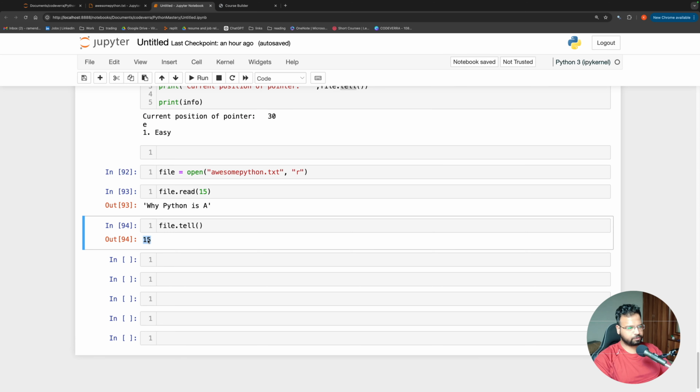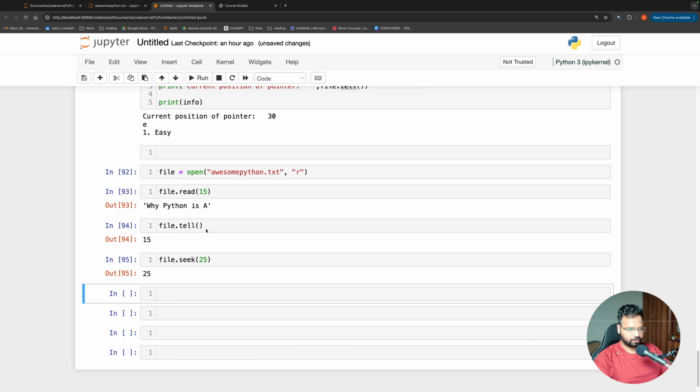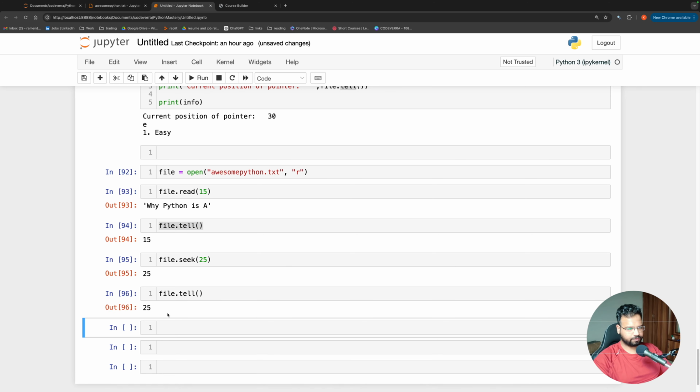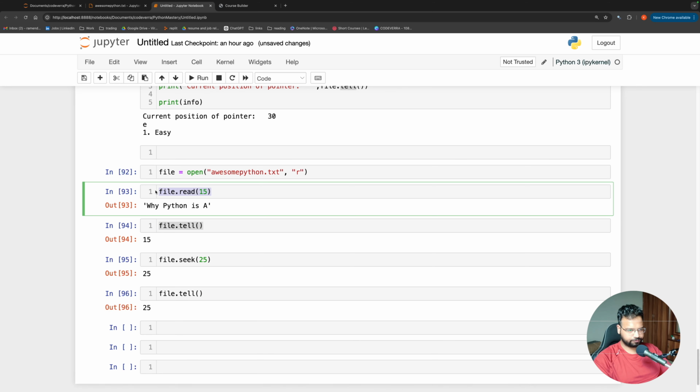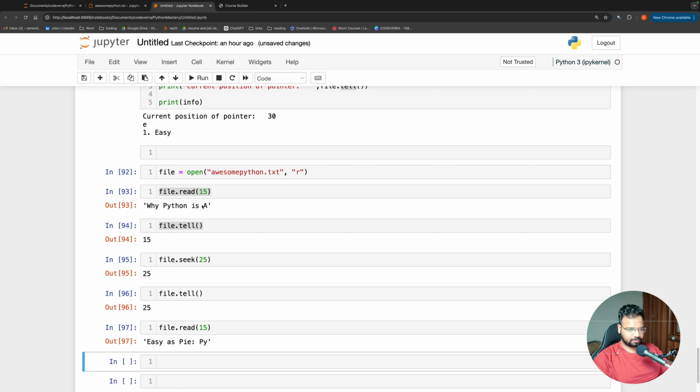But now I don't want to read from the 15th position. I want to read from the 25th position. So what I can do is file dot seek, and I can say 25. Now if I do file dot tell, my cursor should have moved to 25. And now again if I do file dot read 15, you see, this much is the first 15 characters, and then it did not print awesome, which was the continuation. It left 10 characters and then it started with easy as pie. So we are able to shift the cursor wherever we want.